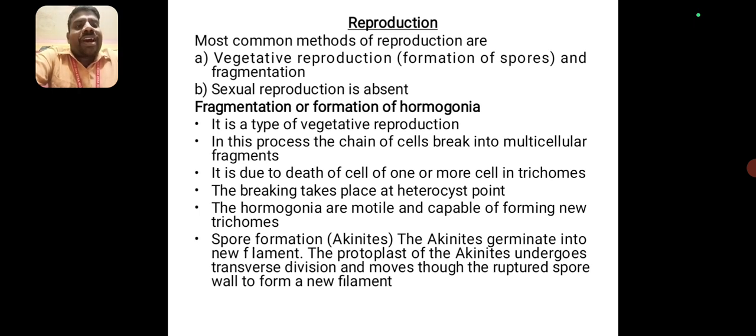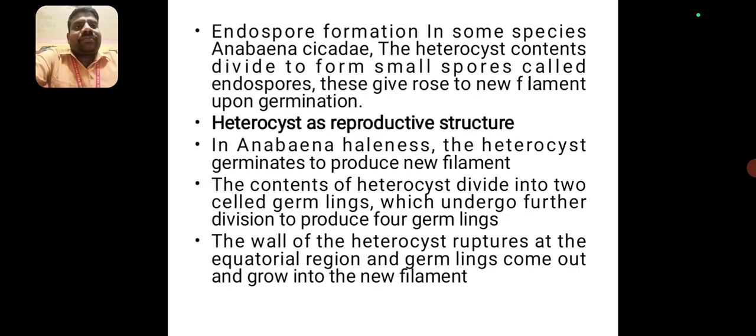The protoplast of the akinete undergoes transverse divisions and moves through the ruptured spore wall to form a new filament. Another one is endospore formation. The endospore formation occurs in some species, for example Anabaena cycadeae. The heterocyst contents divide to form small spores called endospores. This gives rise to a new filament upon germination.